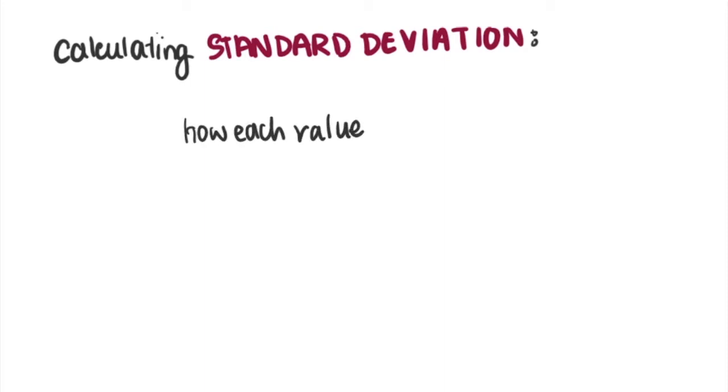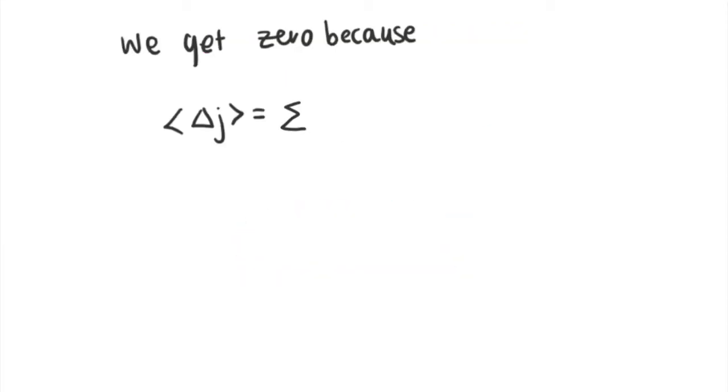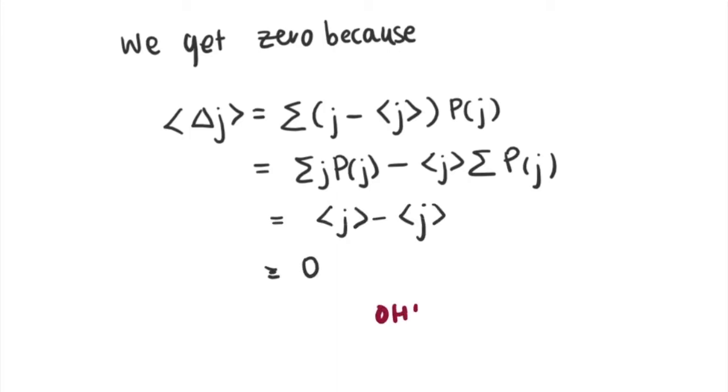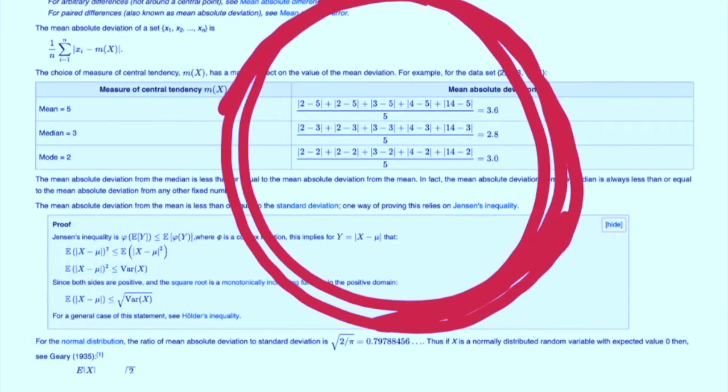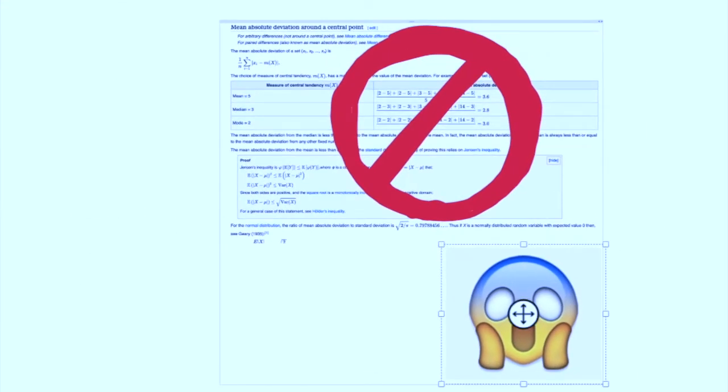So to calculate this, we find out how far each individual value deviates from the average value and then calculate the average of the deviation. But when we calculate the average, we get 0. Using the general definition of the average here and here, we have taken out the average of j from the summation because it's a constant. Then we can calculate the average to be this, but it's 0. To avoid this 0, we might instead try to average the absolute value of delta j, but the absolute values are too difficult to work with.